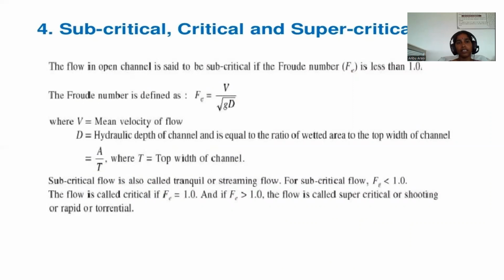Subcritical, critical, and supercritical flow. The flow in an open channel is said to be subcritical if the Froude number is less than 1.